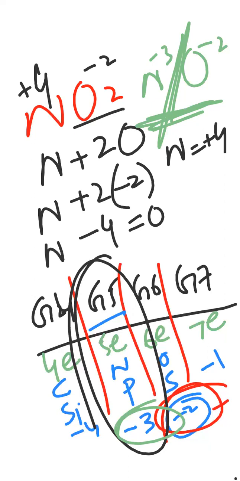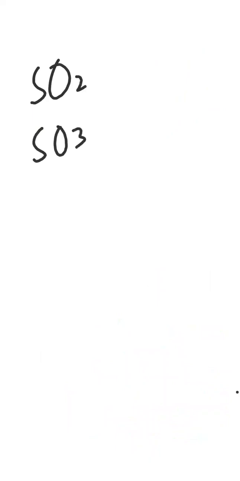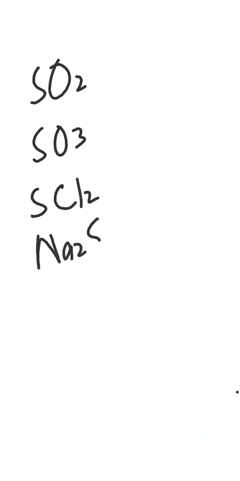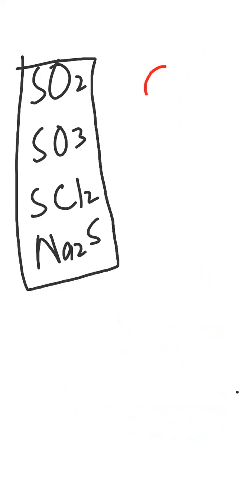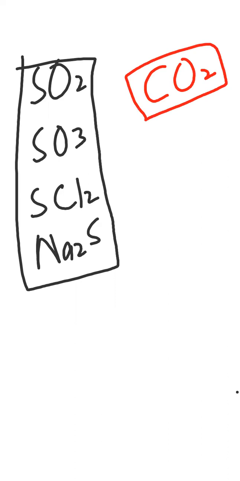This is really easy. What you all have to do is some homework. Try to find the oxidation state of sulfur. Let me show you some compounds of sulfur. Sulfur dioxide, sulfur trioxide, sulfur dichloride, Na2S. Try to find the oxidation state of sulfur in these compounds. And for carbon dioxide, try to find the oxidation state of carbon. Okay, let me mark with the green one. You have to find the oxidation state of sulfur.